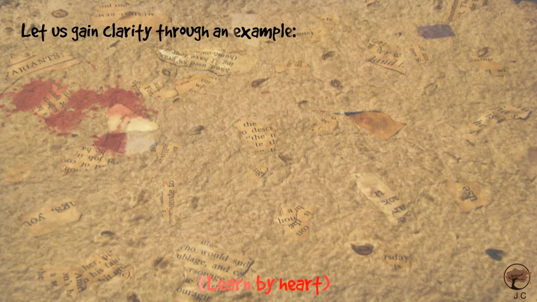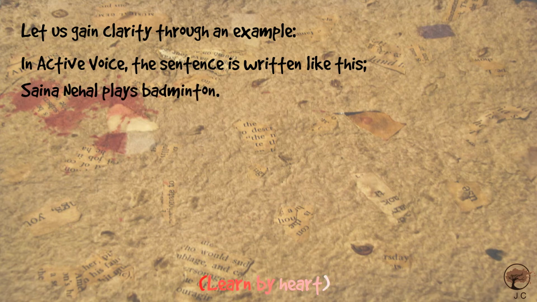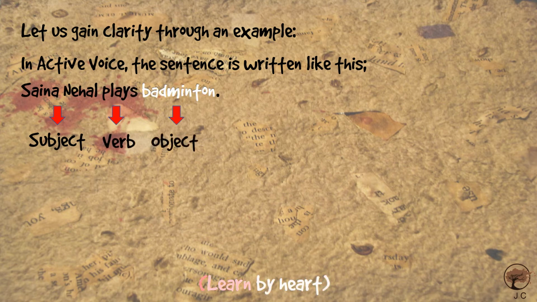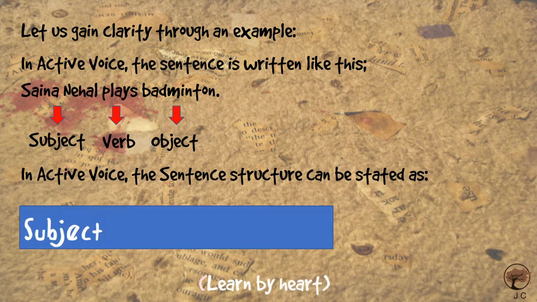Let us take an example. In active voice, the sentence is written like this: Shaina Nehal plays badminton. You have to recognize which is a subject, verb and object. So here you can see Shaina Nehal is a subject, plays is a verb and badminton is the object. In active voice then, the sentence structure can be stated as subject plus verb plus object. It will be better for you if you remember it or learn by heart.